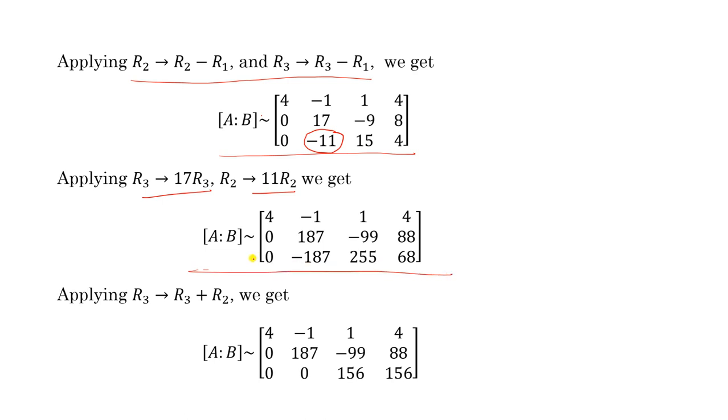Now you can add this row and this row, R3 plus R2, you will get this element 0. Now if you look at this, from the augmented matrix AB, we can find the rank of A. If we consider this part only, then we can find the rank of A. If we consider the whole, then we find the rank of AB. So if you consider the whole, the rank of AB is 3. If you consider this part only, then the rank of A is 3.